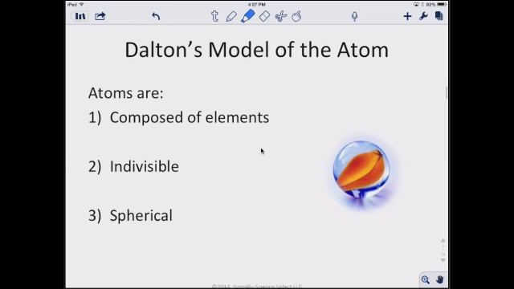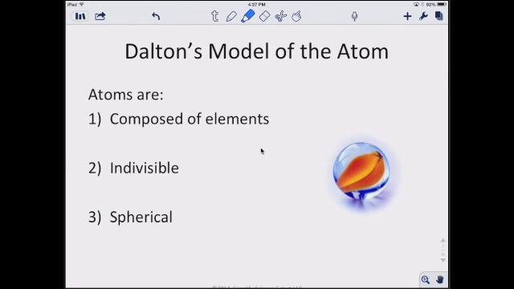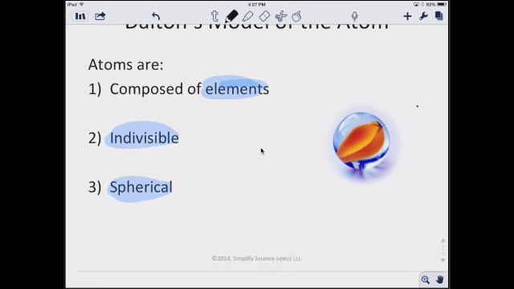So Dalton's model of the atom: he thought of it as composed of elements, indivisible, and spherical. You can think of it as a marble, small little spherical objects that couldn't be broken up or divided, which we'll look at later and see that that wasn't entirely correct.